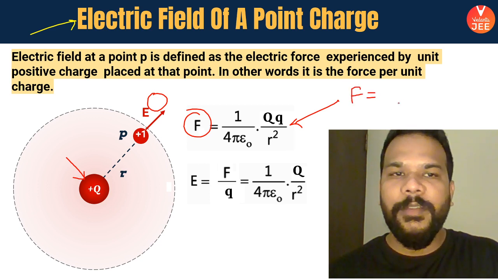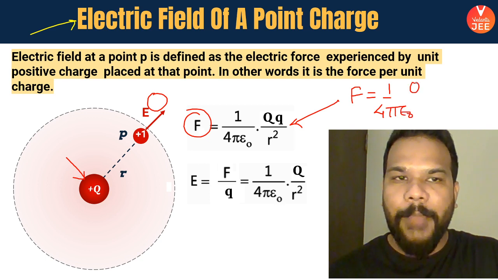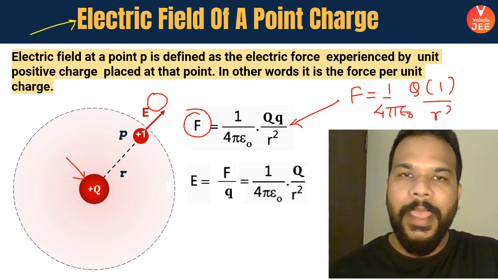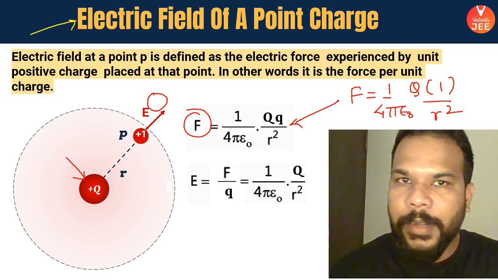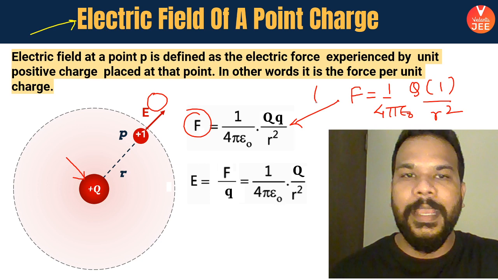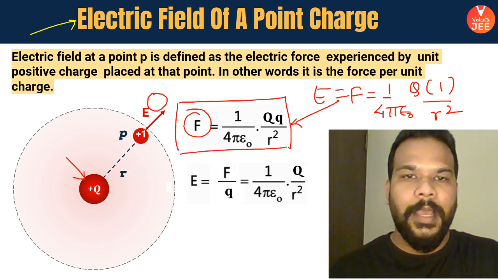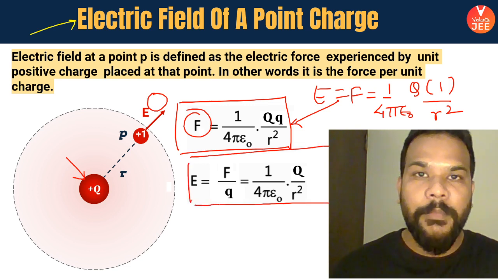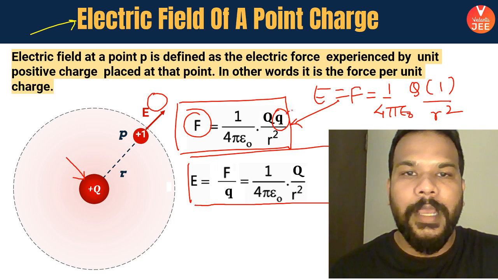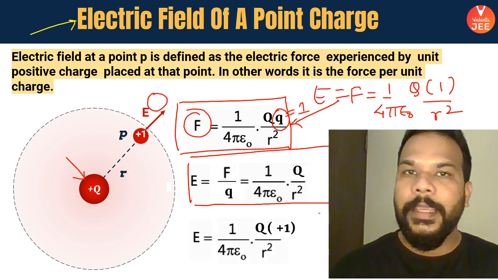It will be 1 upon 4 pi epsilon naught, capital Q into 1 divided by r square. That's how I will write the force, right? That means this is the force which we are defining as the electric field. If you look at this expression, capital F and capital E will become the same when the small q value becomes 1. And that is what we are defining as the electric field.